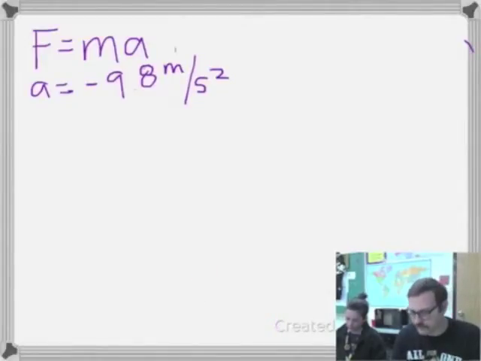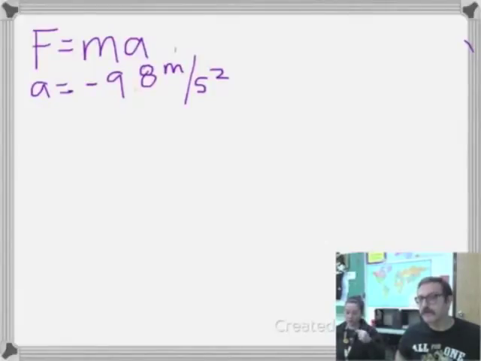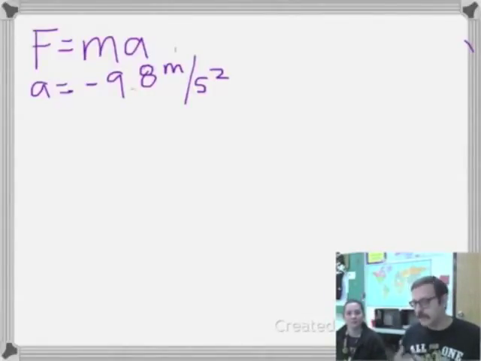We also need to know that weight is the mass times the acceleration due to gravity. So that's very similar to that formula. If force is mass times acceleration, does that mean that weight is a force? Weight is a force. So that's the difference between mass and weight: mass is how much stuff is there, and weight is the force that stuff is being pulled down.